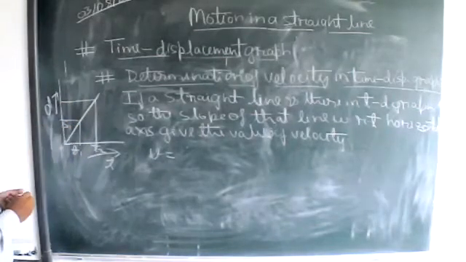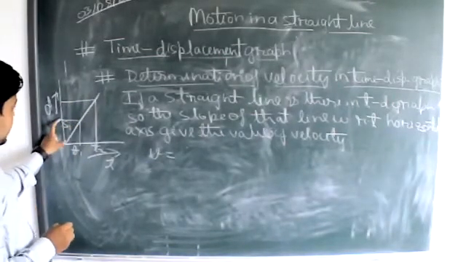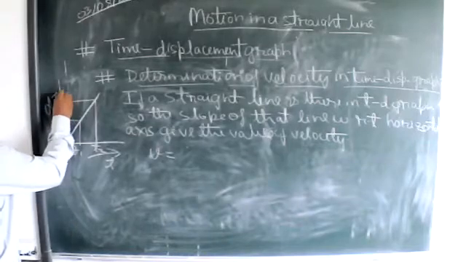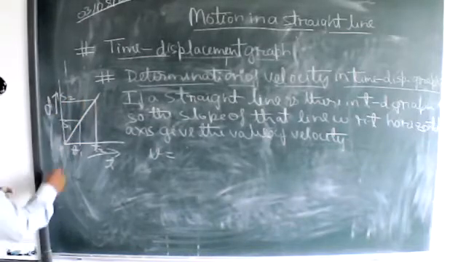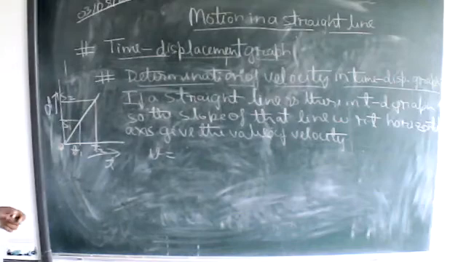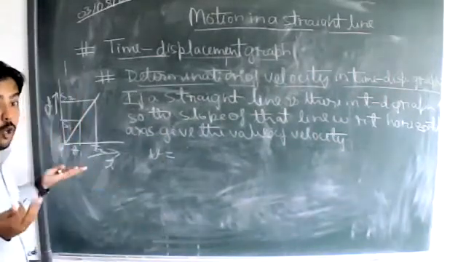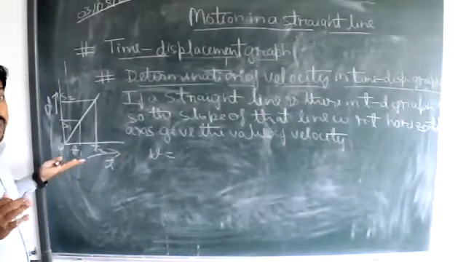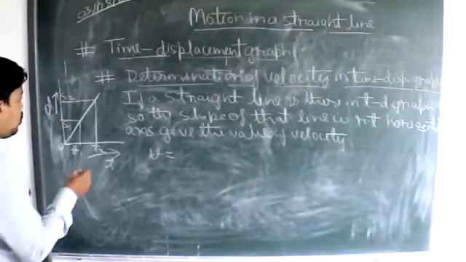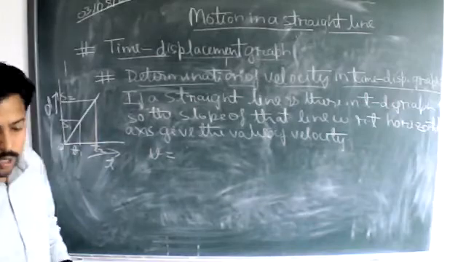Name this displacement s1 and this displacement s2 with respect to origin. So how can you determine the slope in this case? What will be the value of slope?